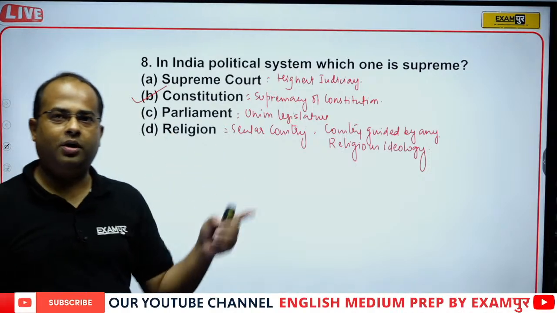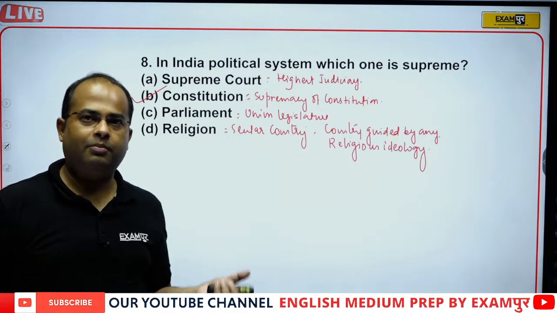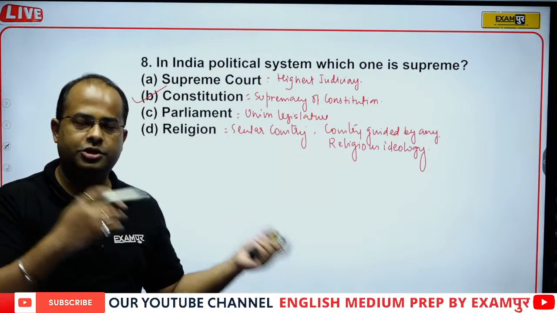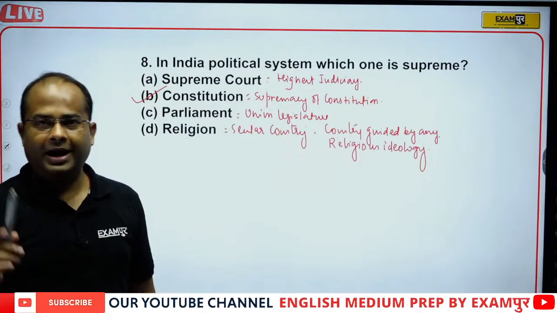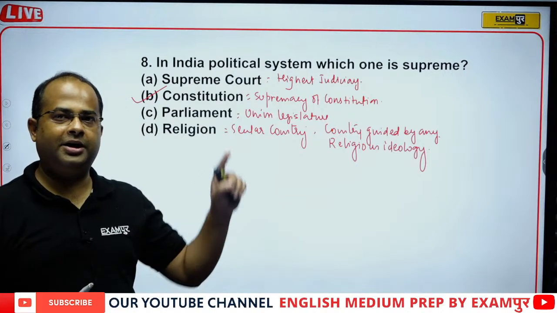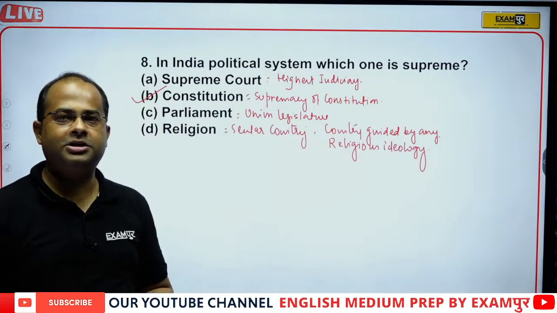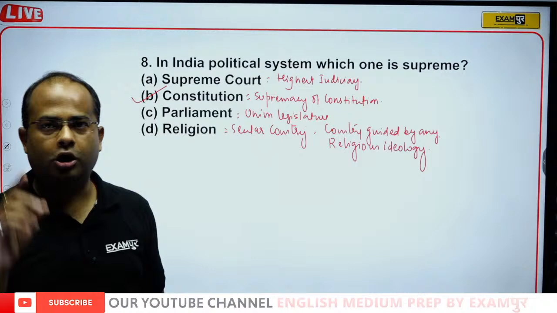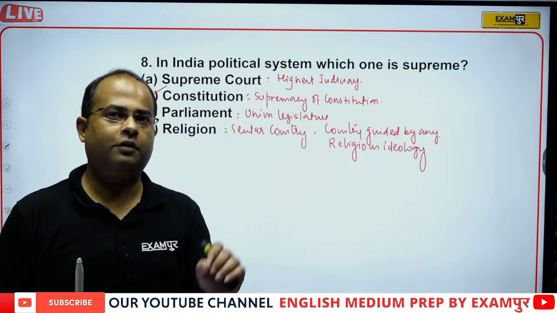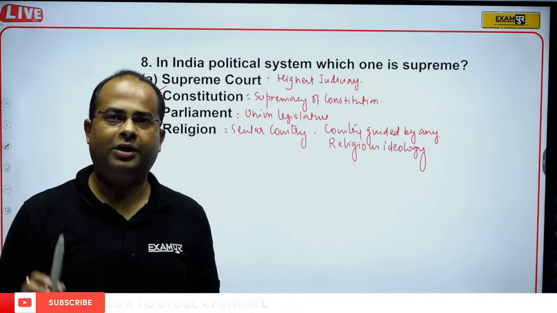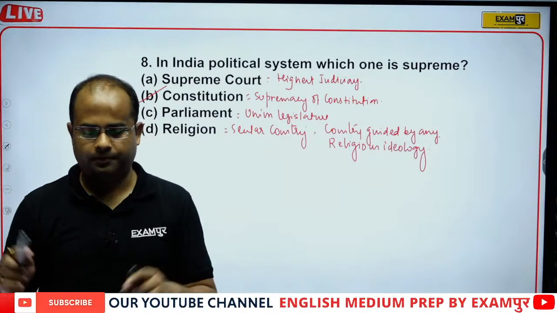And Constitution, the word itself comes from constituary, which means the supreme law. So all the bodies derive their power from the Constitution of India. Therefore, the Constitution of India is supreme. Every authority, whether it's the Prime Minister, President, Supreme Court, High Court, any other judiciary, Parliament, or state legislature, they all got their power from the Constitution of India. Therefore, the Constitution of India is the supreme authority.